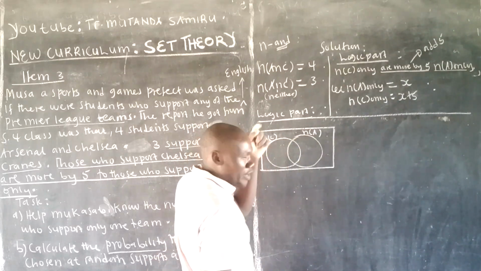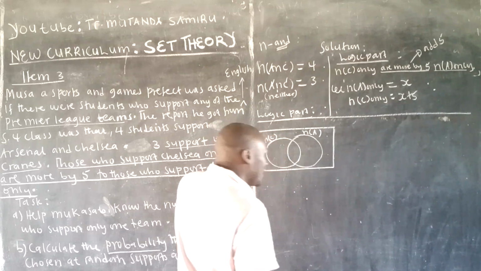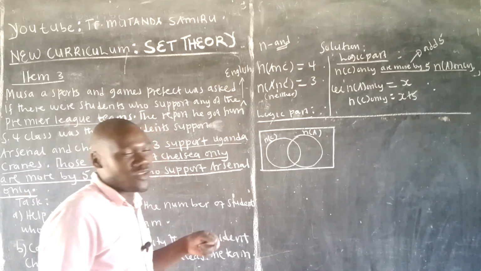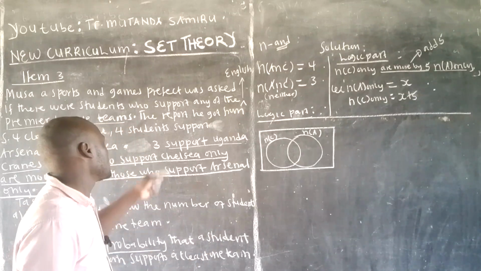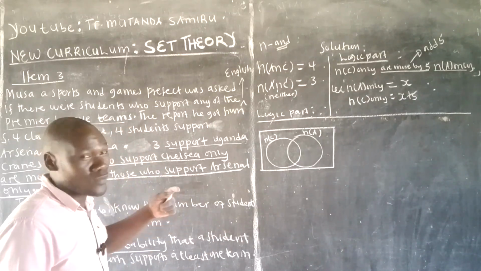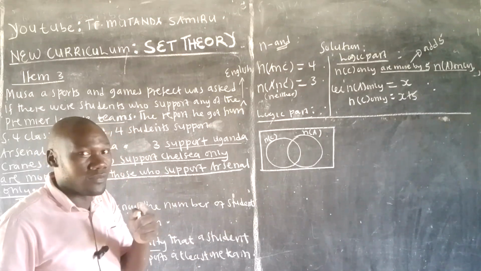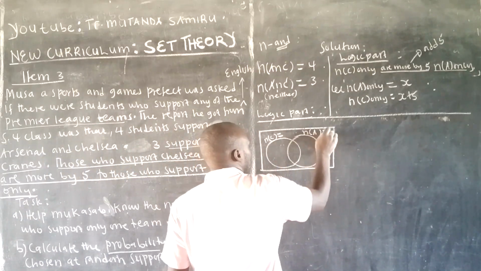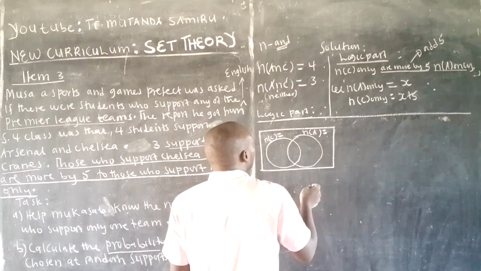Now, please, Uganda Cranes is not included in the English Premier League teams. That's why I've considered it the odd man out. Be careful. Someone will see Chelsea, Arsenal, and Uganda Cranes, then want to draw 3 sets. Be careful, always. So this one is the number in Chelsea, the number in Arsenal is that. Do you have it?